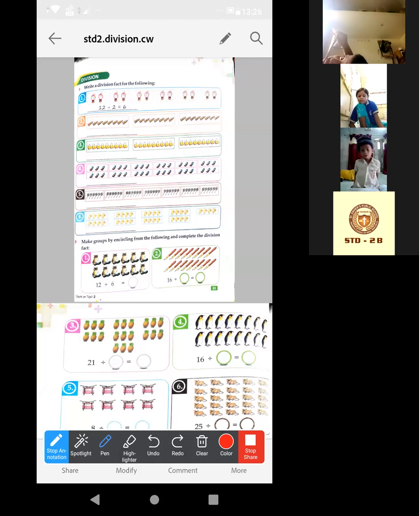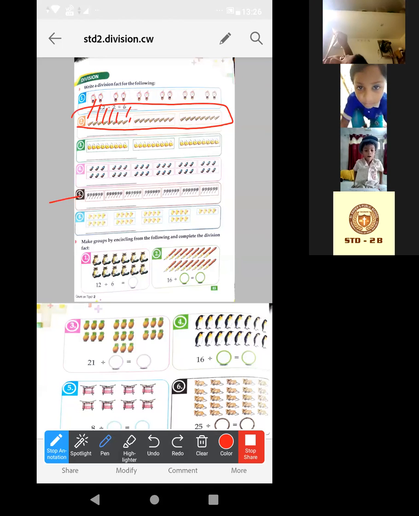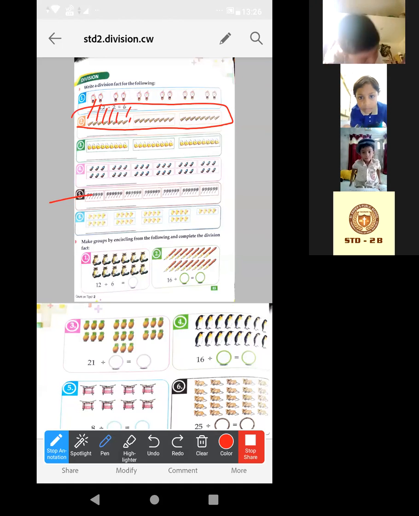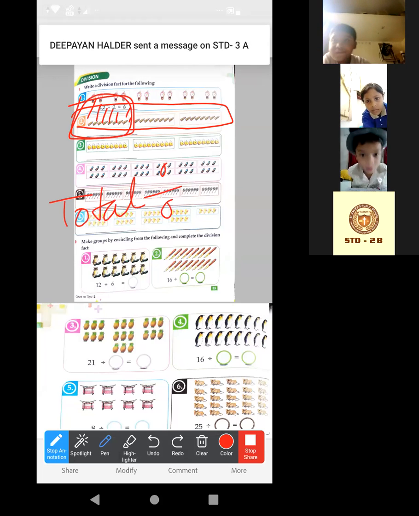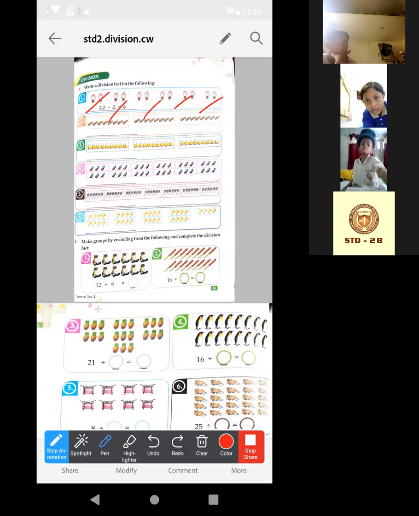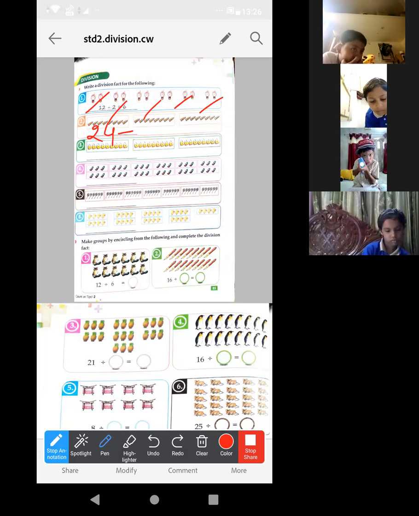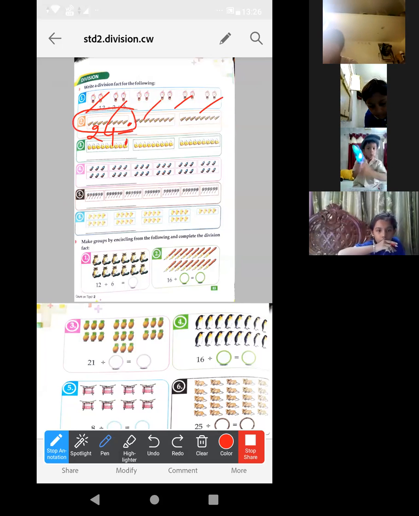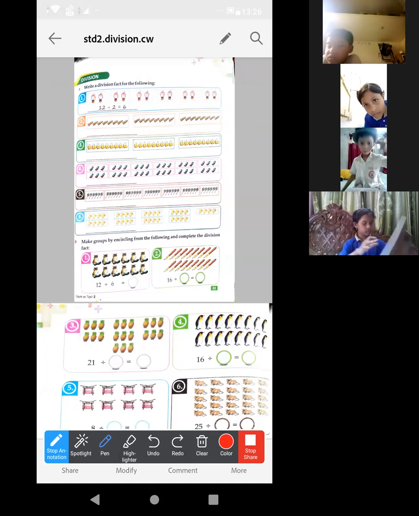Look. Here 1, 2, 3, 4, 5, 6, 7, 8. In this way, you have to count the total number. Then divide the total by the count in only one box. In one box, there is 8. Okay, so the total is how many? Count, there will be 24. Okay, divided by the number of pens or pencils in one box only. Then you will get the answer. Now in which process you continue the division depends on you, as I explained both the processes. Okay.